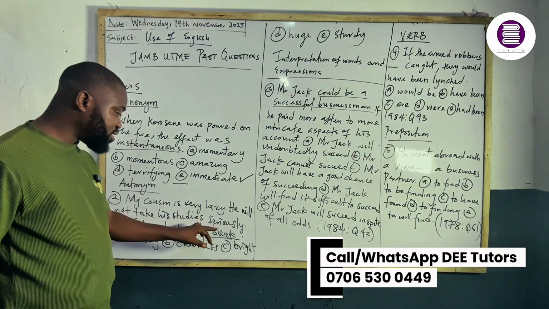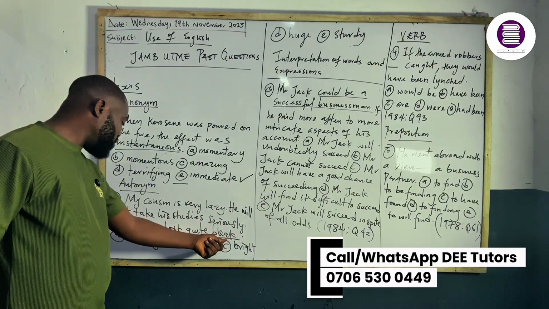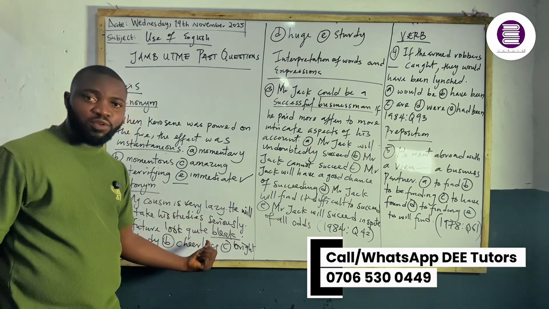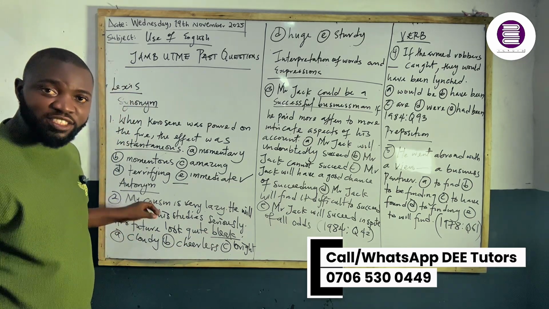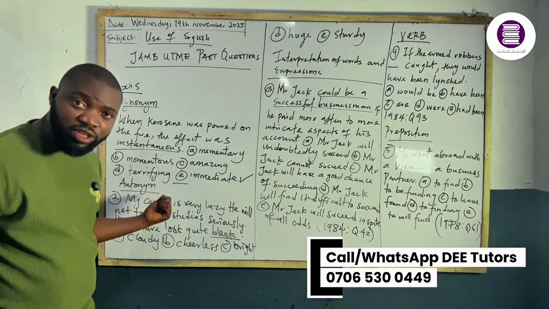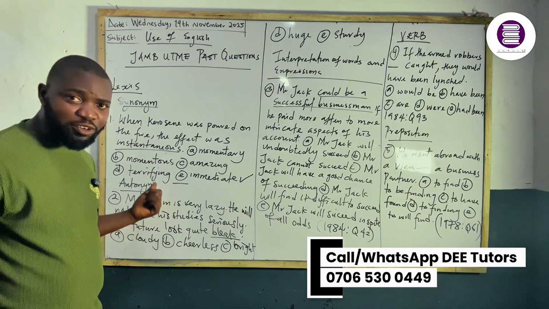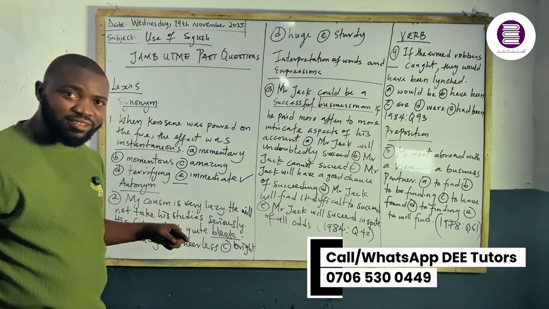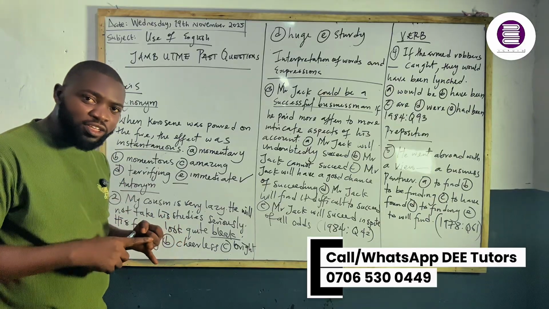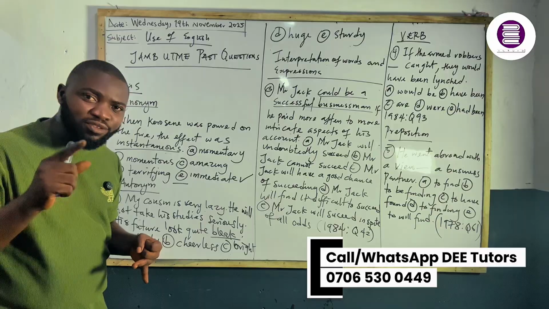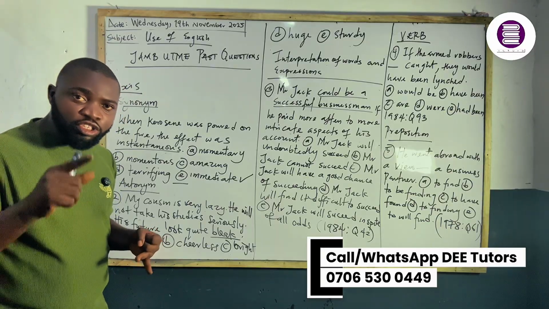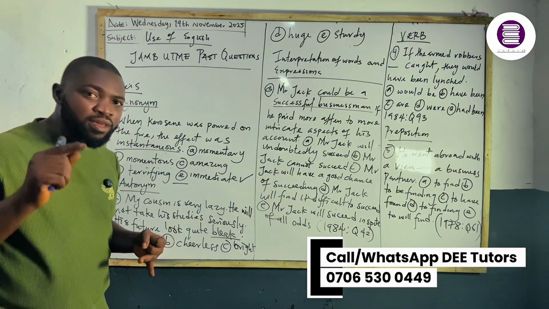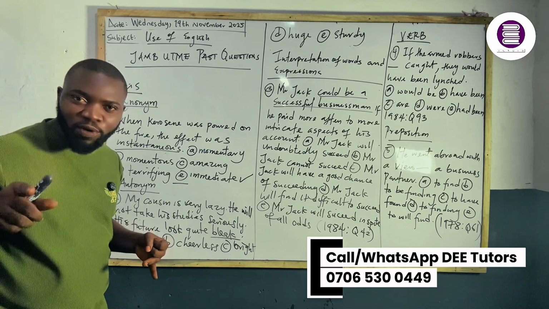My cousin is very lazy. He will not take his studies seriously. His future looks quite bleak. We're getting the opposite of the word bleak, because the word relationship being tested here is antonym. I hope that is understood and I hope that is clear. And I said for you to get the right word to replace either an antonym or a synonym, you need to pay attention to the context of usage of that word. Context in language means the environment of using a word.